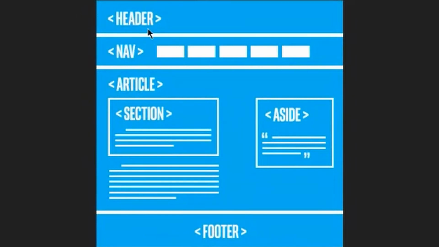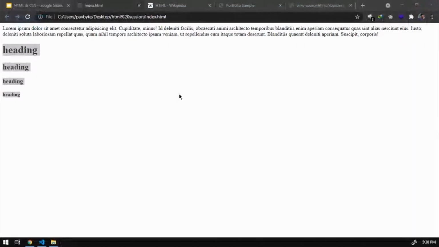So this is the image I found online. So header is there, then nav bar. You can add nav bar into header. Then you have articles, and articles are divided into sections, and sections are then divided into paragraphs. And then the side thing, like the side table which was there in Wikipedia, that's an aside, and then comes the footer of the web page. I'll share this now.